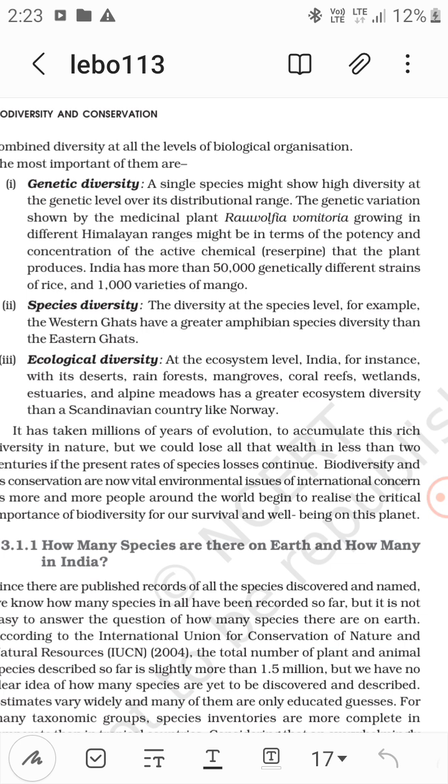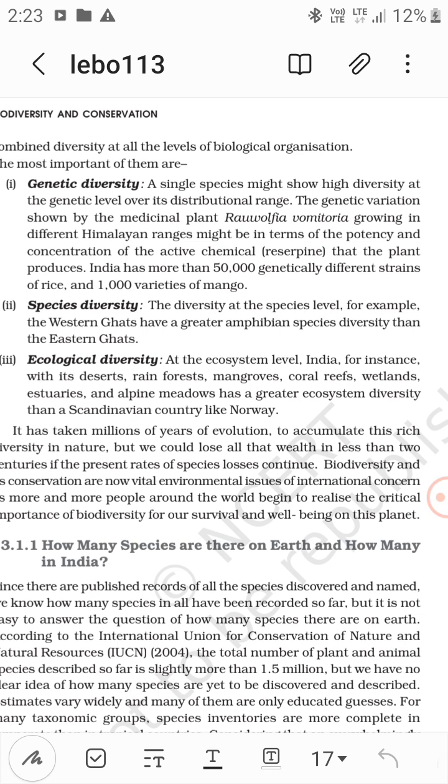So species diversity is the diversity at the species level, for example, the Western Ghats have a greater amphibian species diversity than the Eastern Ghats.